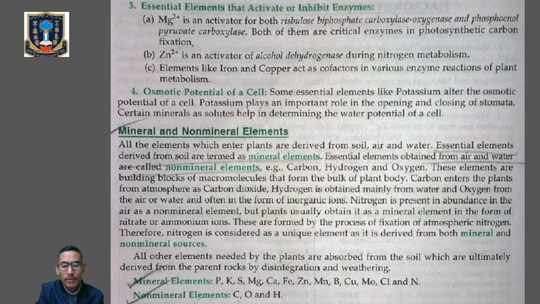Okay, so look at examples. Mineral elements include potassium, phosphorus, silicon, magnesium, calcium, iron, zinc, manganese, boron, copper, molybdenum, chlorine, and nitrogen. Then the non-mineral elements are carbon, hydrogen, and oxygen. So these are a few examples of mineral elements and non-mineral elements.